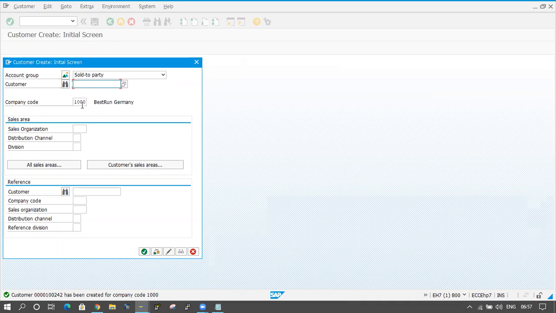Okay, so at that time one customer number will generate here. I am giving a unique number for that particular customer, the customer number. In the same way, I have to do it 100 times. I have to execute the same transaction 100 times. How much time will it take here? A lot of time it will take, right?